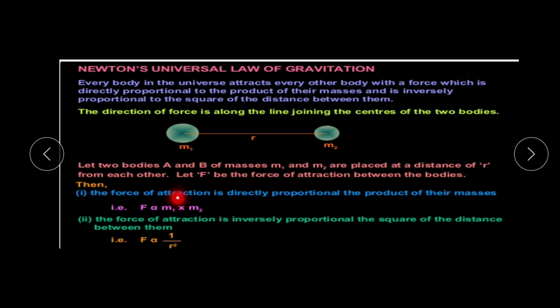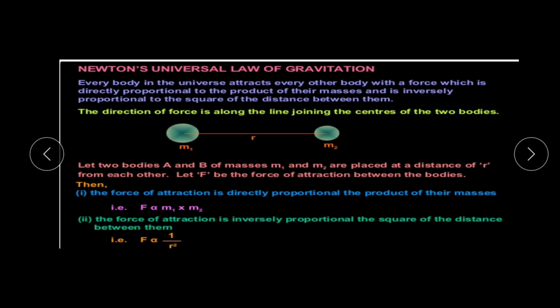So F is directly proportional to the product of masses. You see this sign? This is the sign of proportionality, and proportional means almost the same, but not exactly. So force is directly proportional to the masses, m1 multiplied by m2. And he also said that the force of attraction is inversely proportional, meaning upside down, to the square of the distance between them, that is 1 by r squared. r is the distance, and we take the square of the distance.